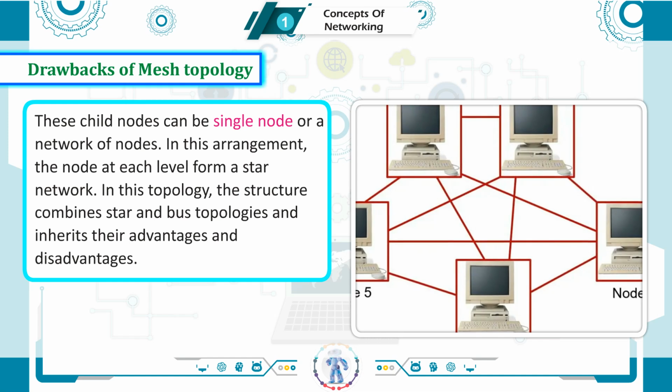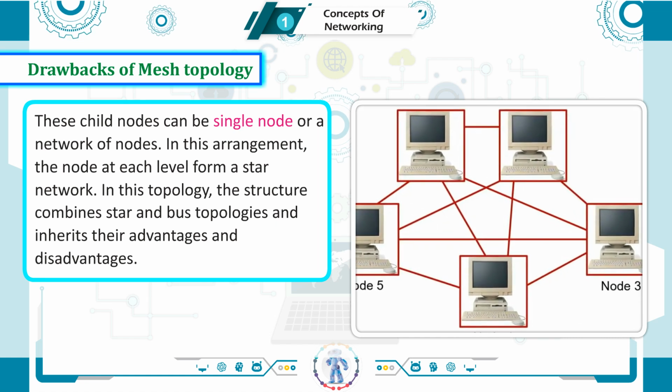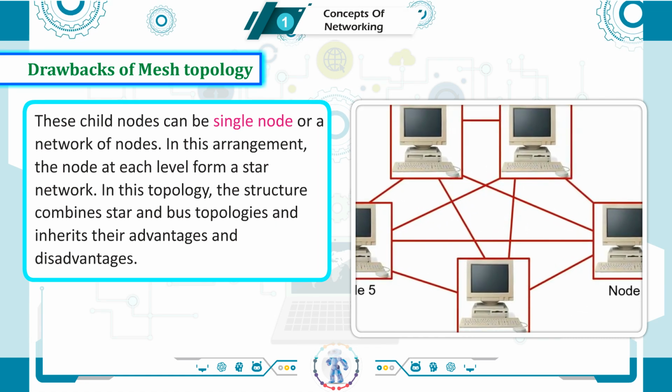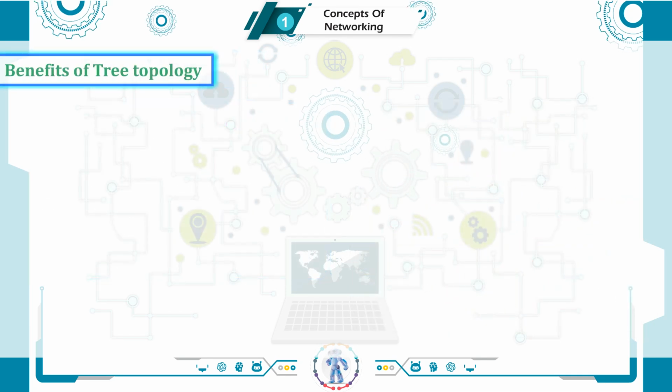These child nodes can be a single node or a network of nodes. In this arrangement, the nodes at each level form a star network. In this topology, the structure combines star and bus topologies and inherits their advantages and disadvantages.